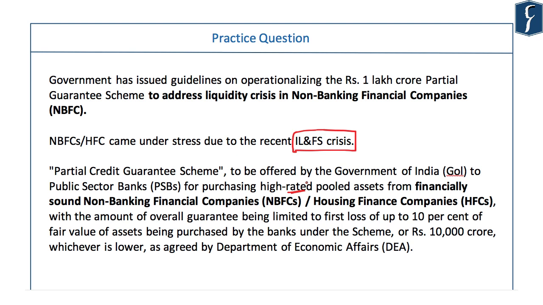But since the situation has become so bad, banks are getting jittery and they are not ready to give the credit. To incentivize them, Government of India has come up with a scheme, has set aside rupees 1 lakh crore for this particular scheme, and Government of India will partially guarantee. In case there is a default, then partial guarantee will come from Government of India. How much? 10%. So it is too partial, but still it will incentivize the banks to give credit to healthy